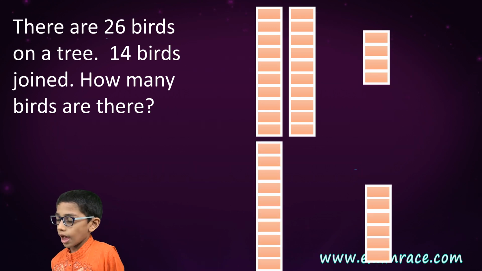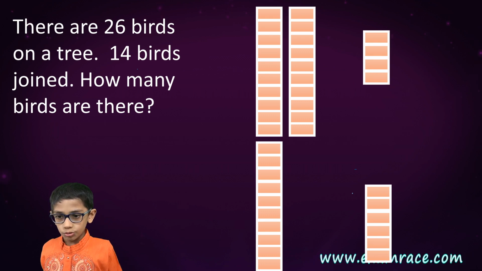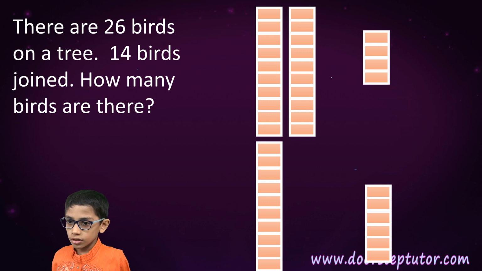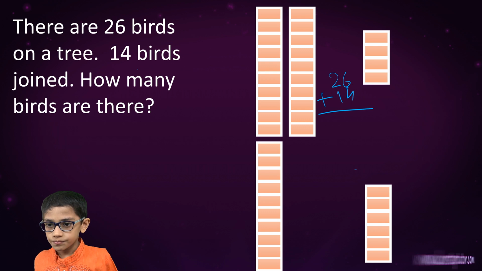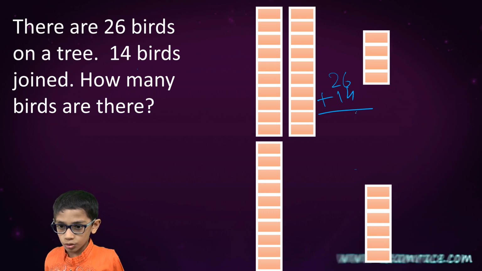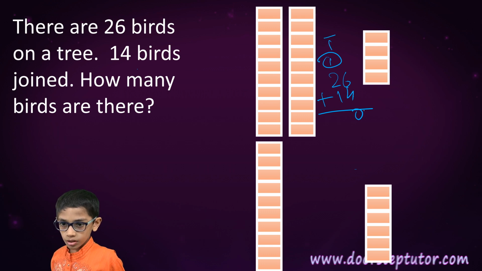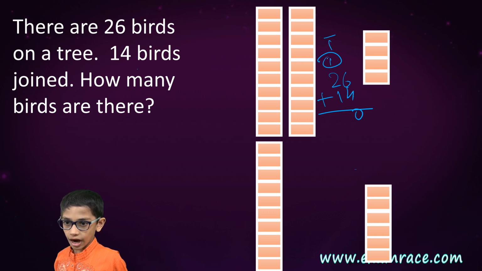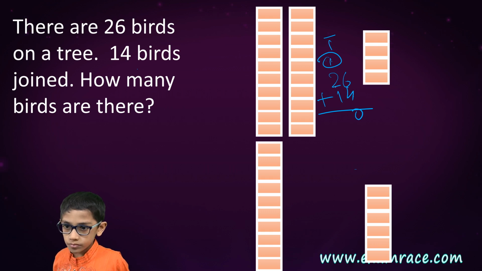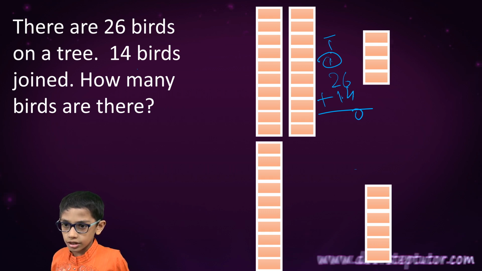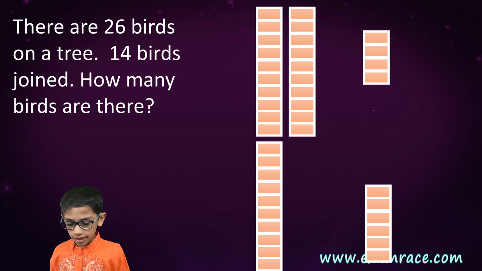Our next example is 26 plus 14. How will we do 26 plus 14? So 6 plus 4, which is equal to 10. 0 and 1 carried in the tens place, because 10 can't be here. So 0 and 1. 2 plus 1, 3 and 4. Answer is 40. In the second case also